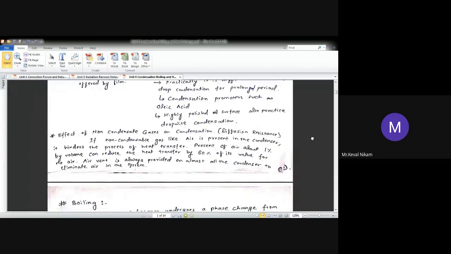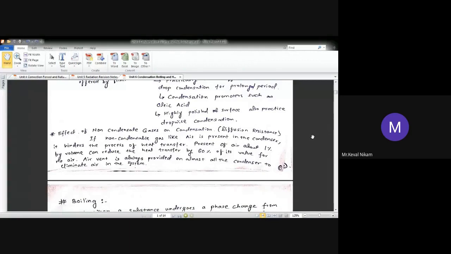Now what will happen if a non-condensable gas is present in condensation, or an air bubble is present in that droplet? It will hinder the heat transfer rate. It is definitely going to hinder the heat transfer rate. Presence of air of about 1% by volume can reduce the heat transfer rate by 60% of its value for no air. Meaning, we take one drop with no air bubble and one drop with an air bubble, and we calculate the heat transfer rate of both.